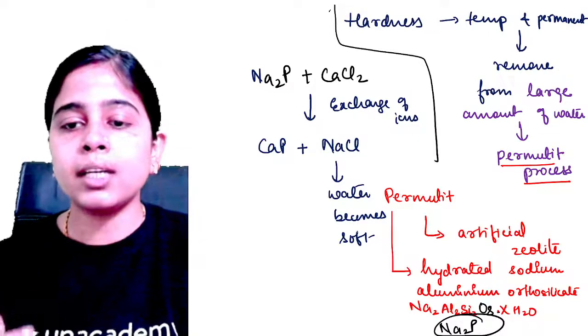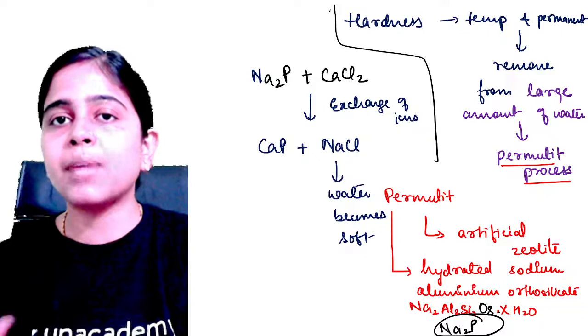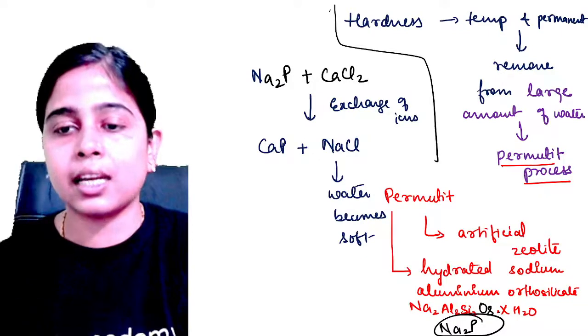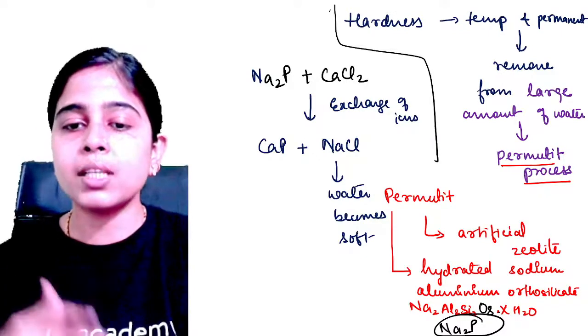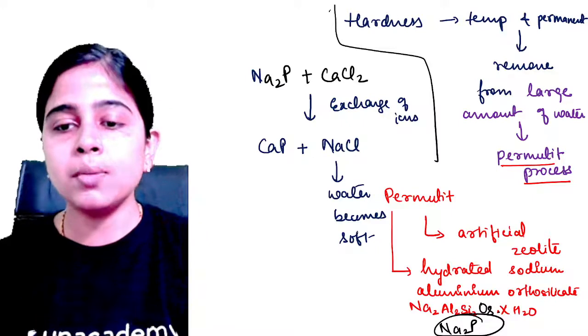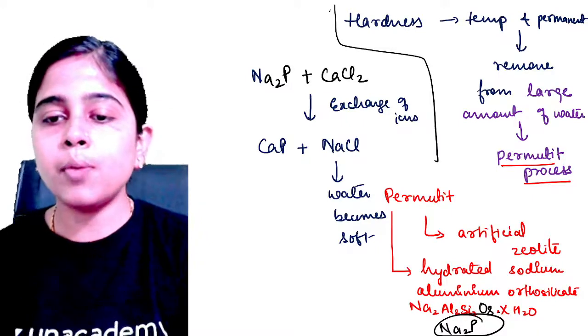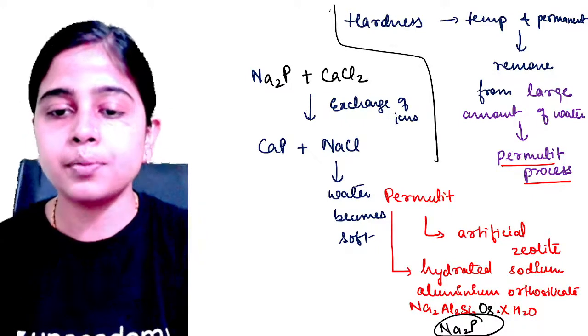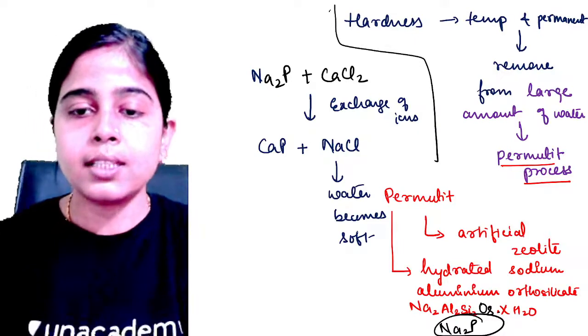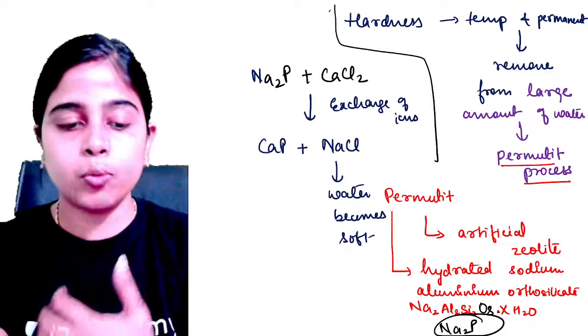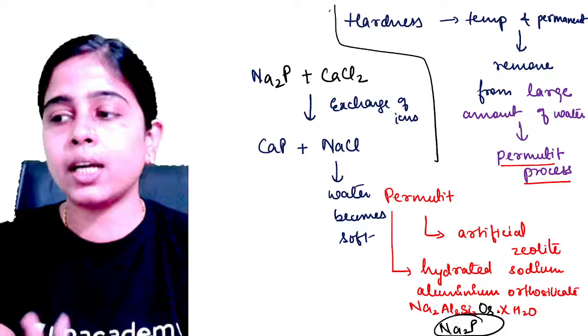How? By running a concentrated solution of brine. Brine is a solution that contains NaCl. Using concentrated NaCl, you can remove the calcium chloride formed by repeated washing. Clear? Is it clear? So once again I'm just explaining it, try to understand it.